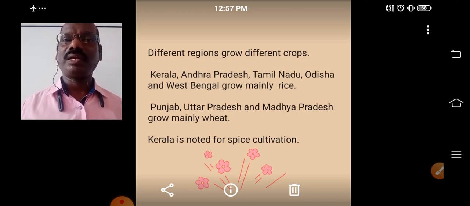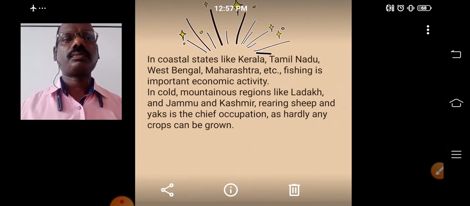Our farmers cultivate wheat. Again, in Kerala, as I told, the soil is suitable for growing various spices. So spice cultivation is another activity of the people of Kerala.